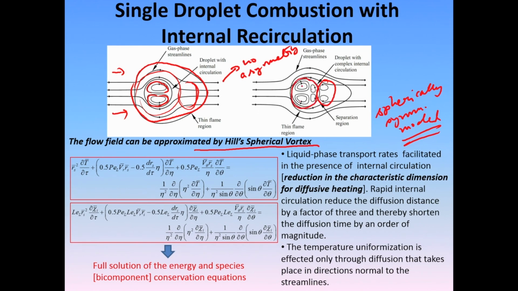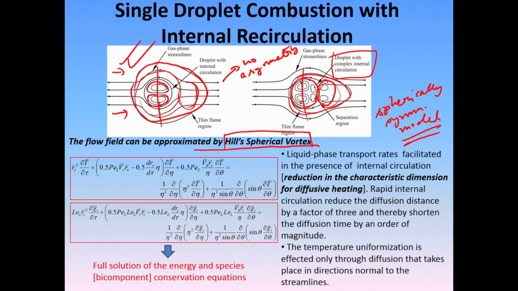Now, you get like 4 recirculation pockets, and there is a clear asymmetry between the vertical, here of course, it is very symmetrical, this is not symmetrical anymore, and you still get a flame which closely moves towards the droplet. A lot of the flame burns in the wake. So, this droplet has a more complex recirculation structure, as you can see, which cannot be represented by a Hill spherical vortex anymore. But we are mostly concerned with this kind of flame for the ease of doing analysis.